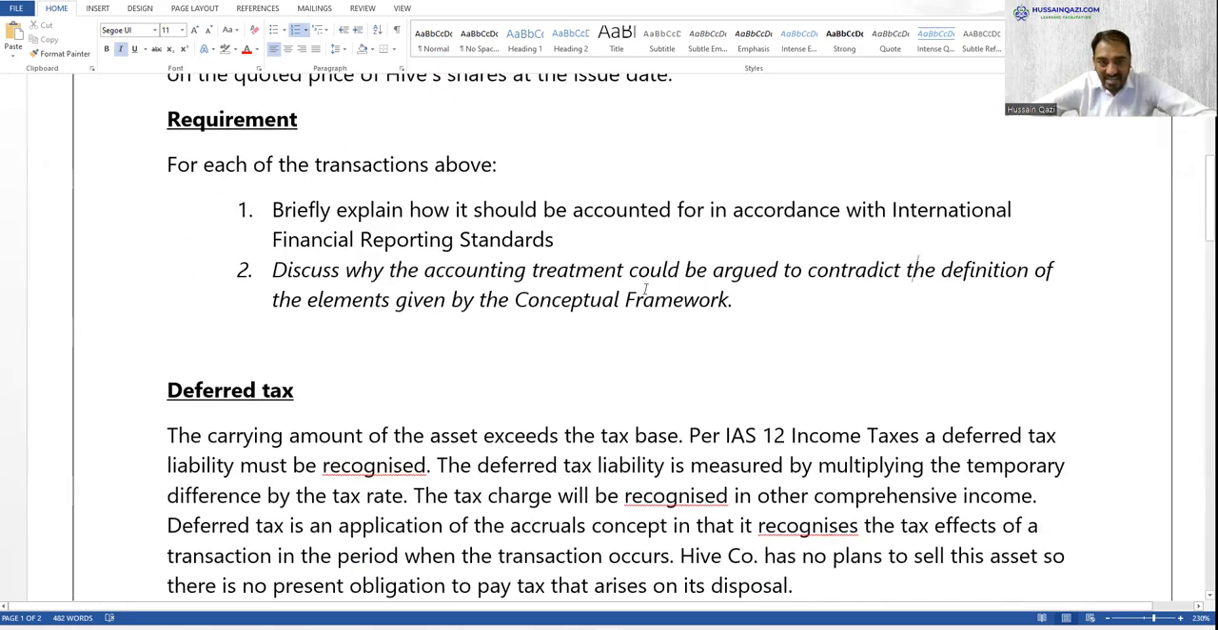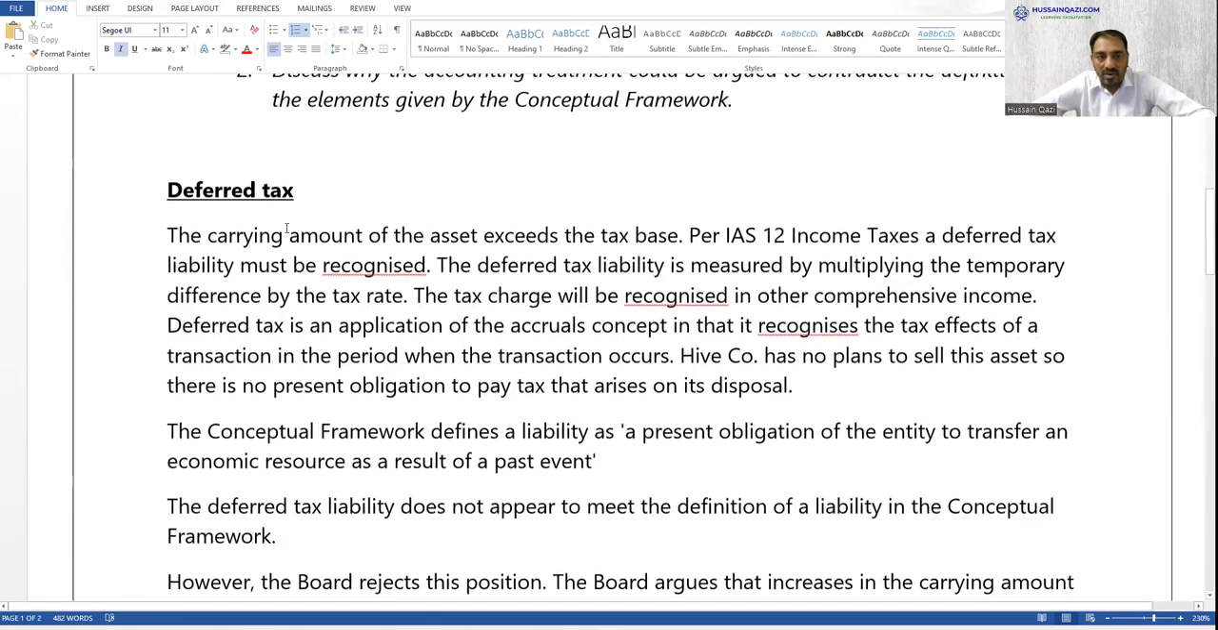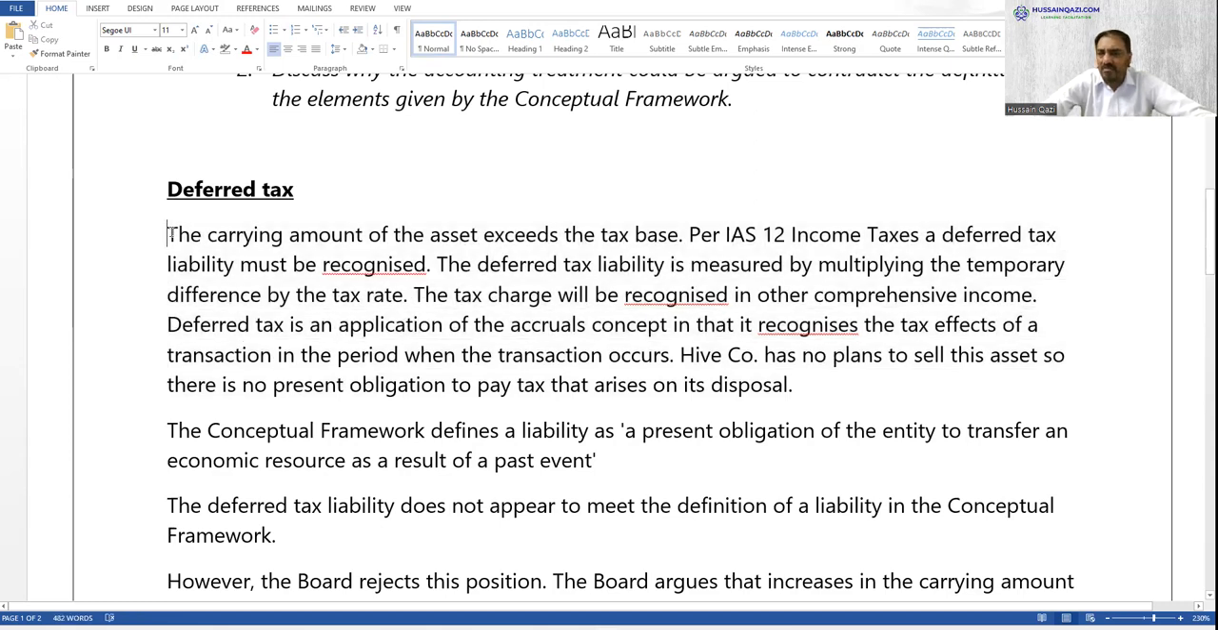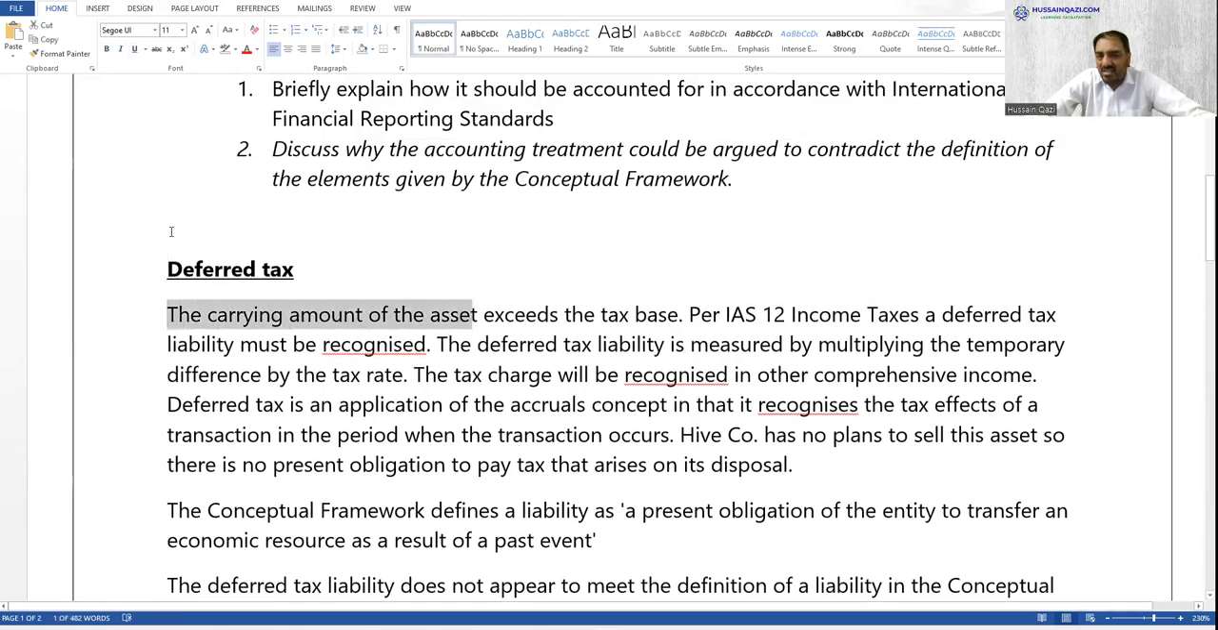So that means here you need to incorporate your answer on the conceptual framework with 2 accounting issues. For example, if you are covering deferred tax, very basic about the accounting issue here. For example, the carrying amount of the asset exceeds the tax base, so as per IAS 12, deferred tax liability must be recognized. Very simple. The deferred tax liability is measured by multiplying the temporary difference by the tax rate. And the tax charge is recognized in OCI in the case of revaluation.